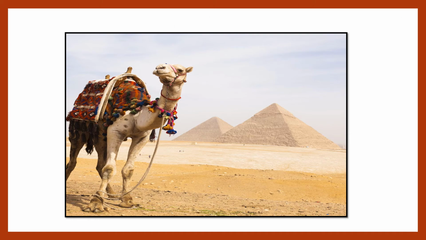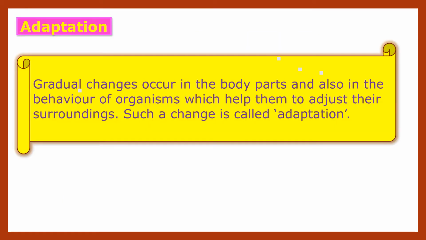The camel is a desert animal which cannot live in cold region of Kashmir because camel has adapted himself, means he has adjusted himself in desert region, but he cannot live in cold region because there is no adaptation in cold region in case of camel. Let us see what is meant by adaptation. The gradual changes occur in the body parts and also in the behavior of organisms which help them to adjust to their surroundings. Such a change is called as adaptation.